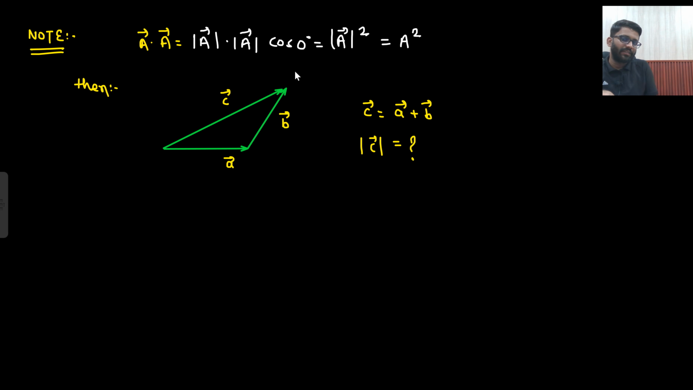This is my A vector, this is my B vector. So what is my C vector? C vector is equal to A vector plus B vector. So what is the magnitude of C vector in terms of A and B? And angle between A vector and B vector is theta. So if I extend this vector, this angle is theta. So you need to find the value of C vector in terms of A, B and theta.